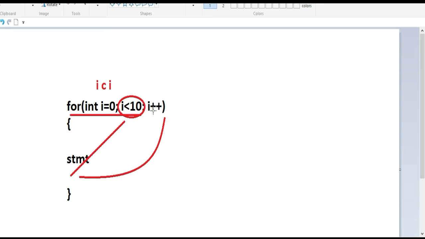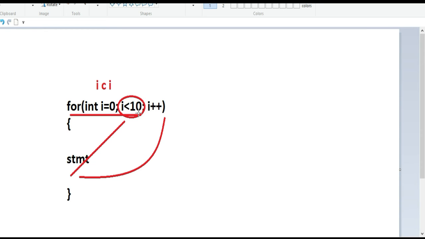So every time the corresponding I value will be incremented. So when the I value is incremented, the condition result is also different. For the first time the I value is 1, second time the I value is 2, then 3, 4, 5, 6, 7.